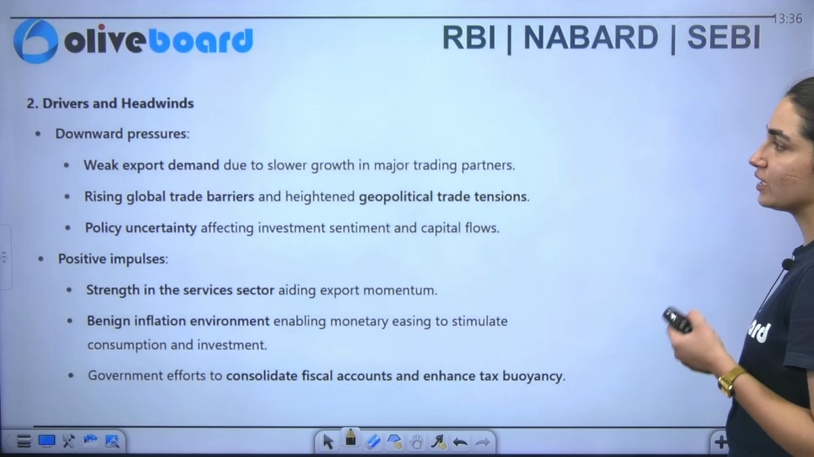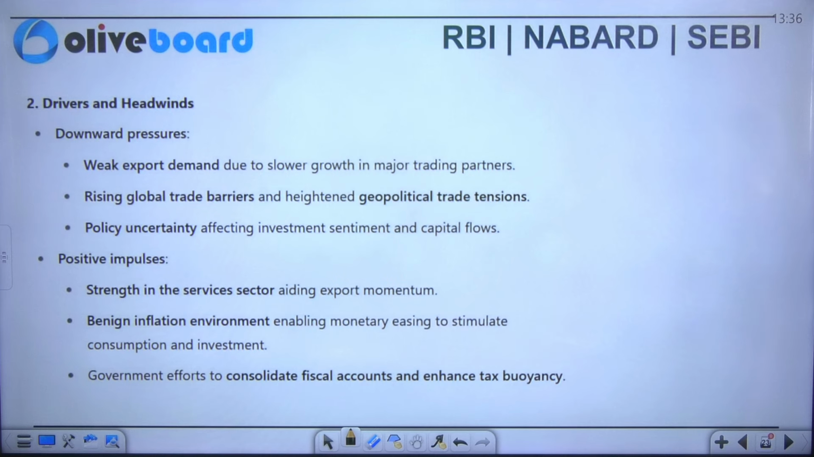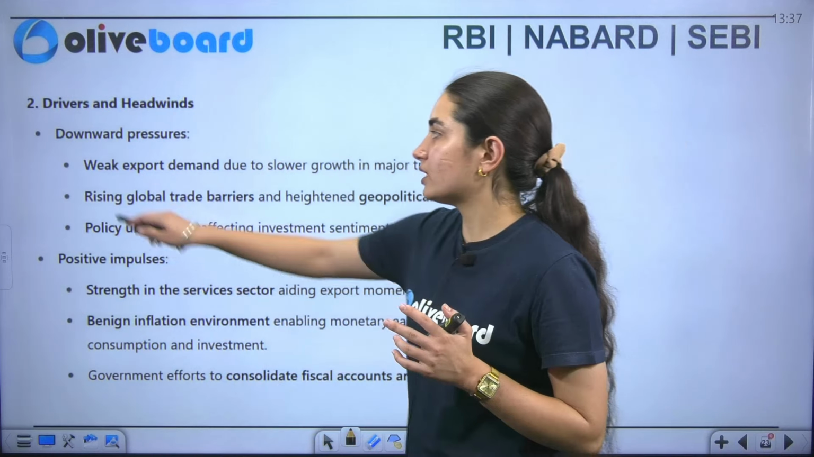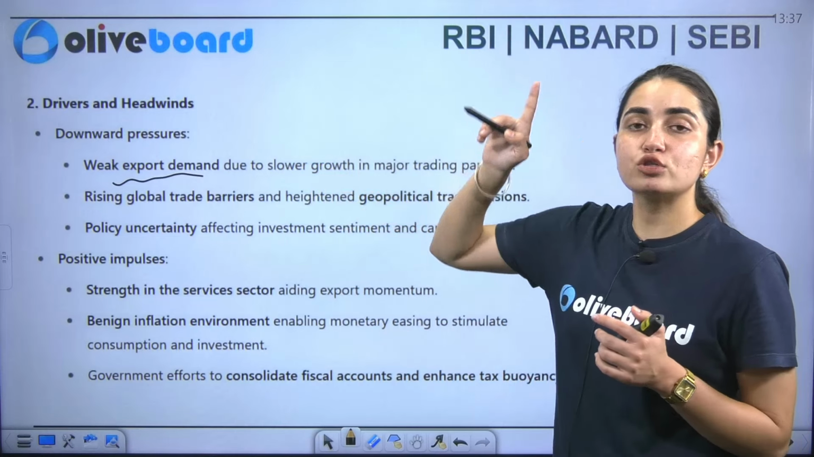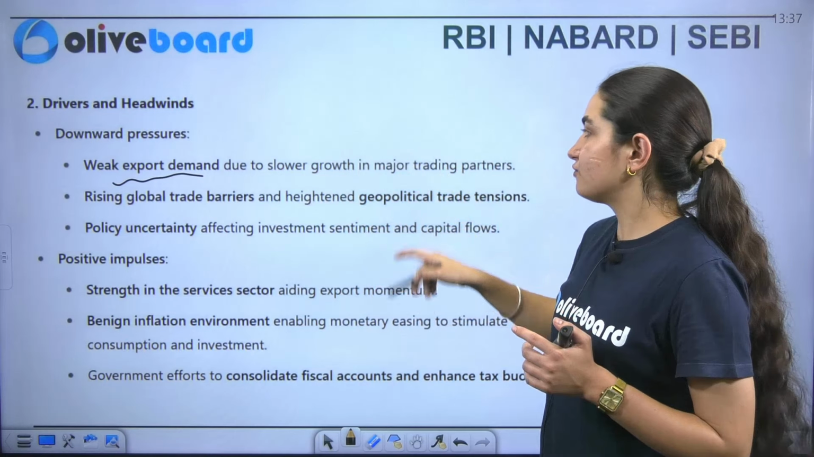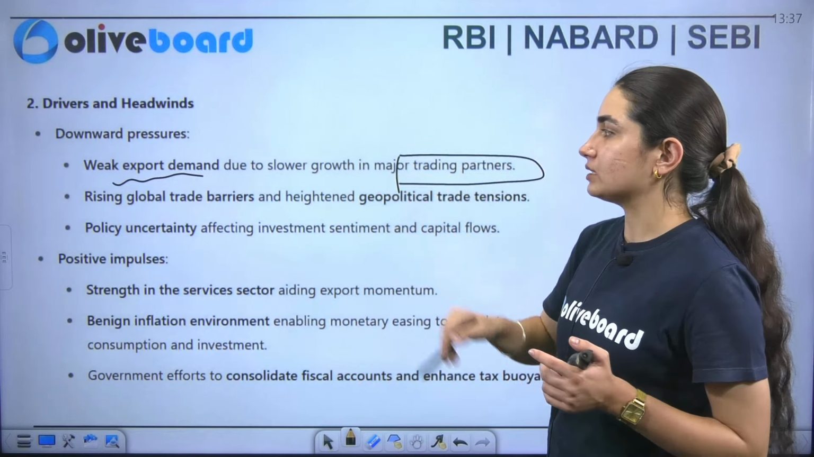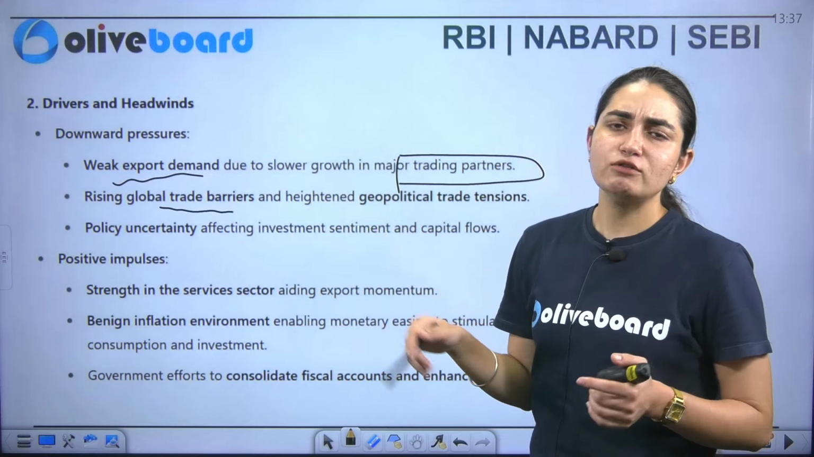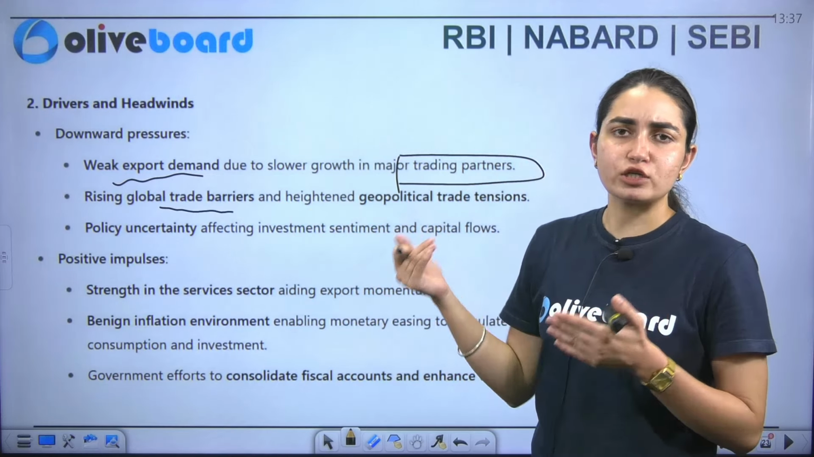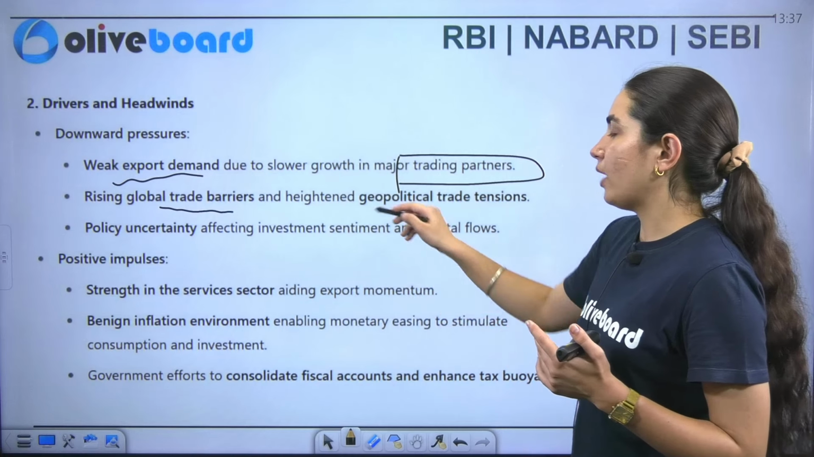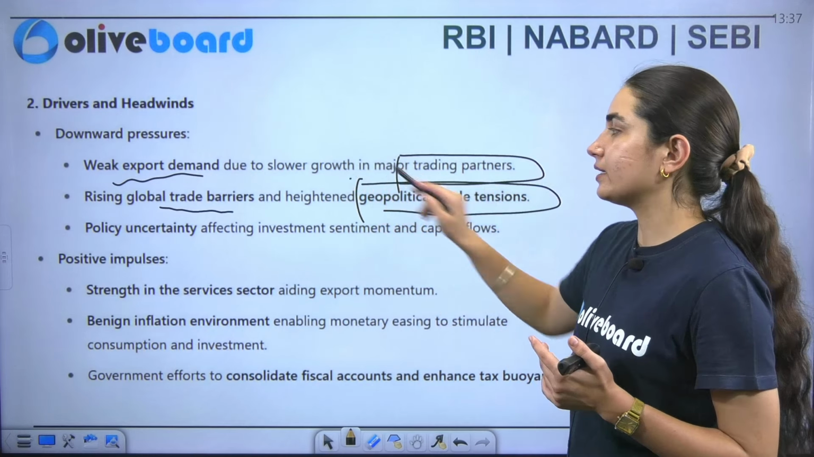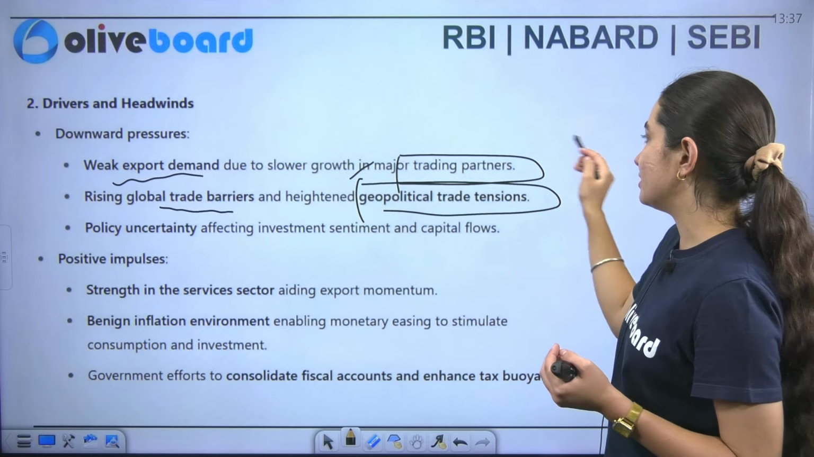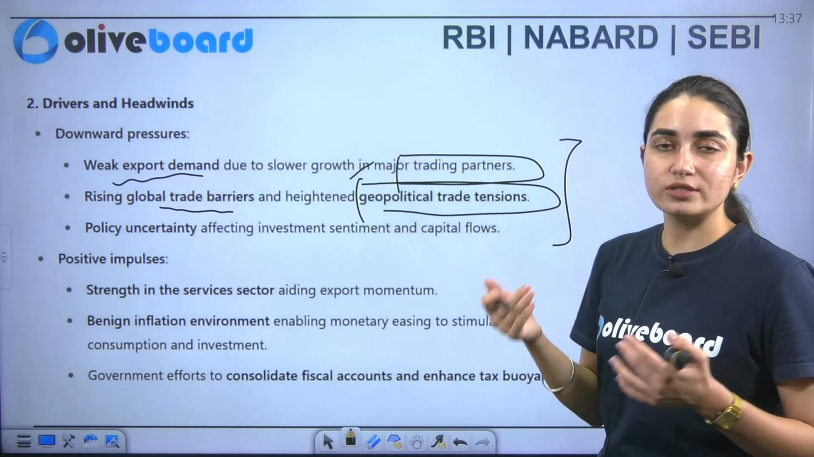Now what are the drivers as well as the headwinds here? So it says that downward pressure जो है वो किसके कारण है? There is weak export demand due to slower demand in the major trading partners. Along with that, rising global trade barriers, which are protectionist policies, protectionist tariffs also, and heightened geopolitical trade tensions. Along with that, there are also policy uncertainties. So these are the problems here. But what can be the solution? What are the positive impulses here?